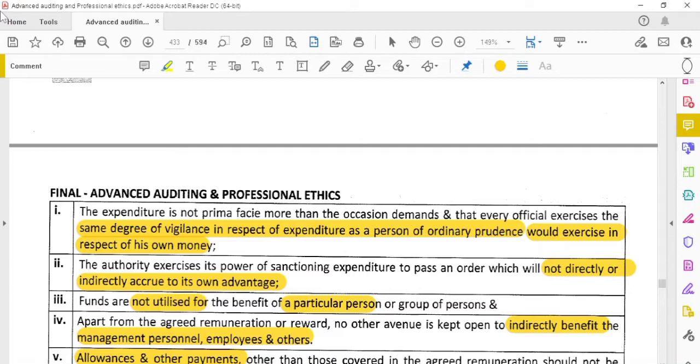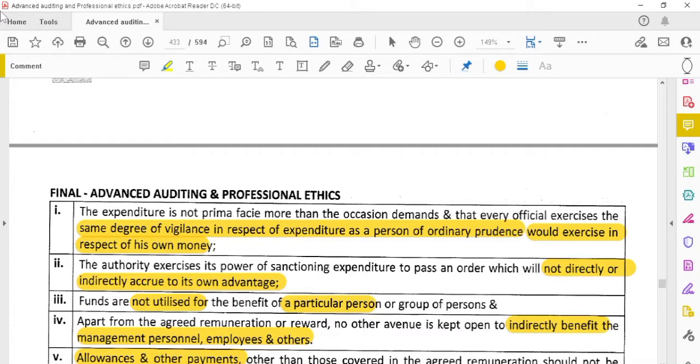For example, they are entering into a contract with the director's brother. Even though he is providing at a higher cost, they enter into a contract with him only, as the supplier of the product. If they pay more money and procure the raw material, it is because it provides an advantage to the director. Directly or indirectly, they should not provide any advantage, and funds should not be utilized for the benefit of a particular person or persons.